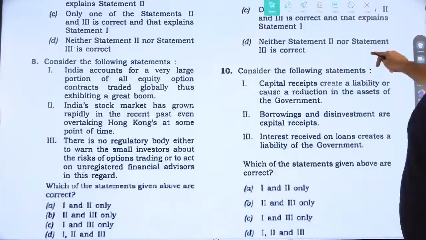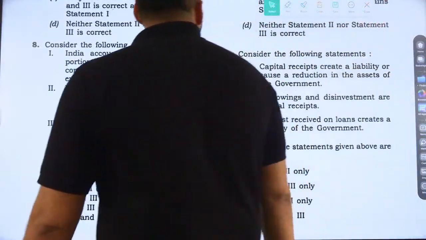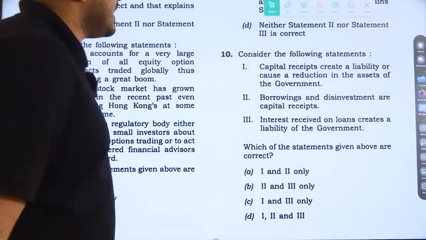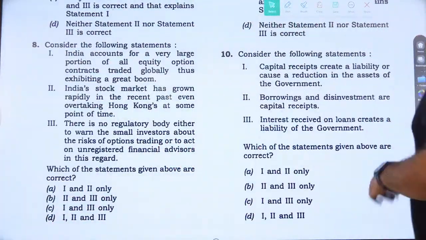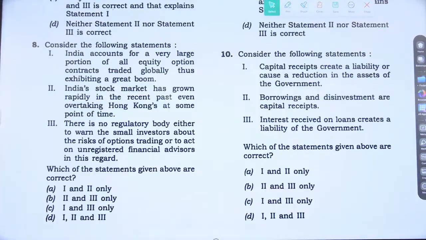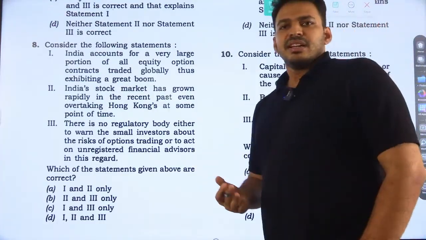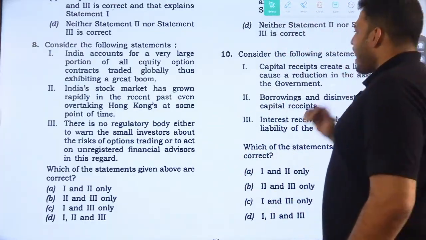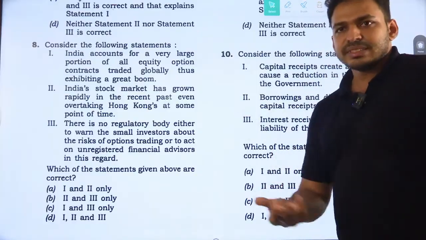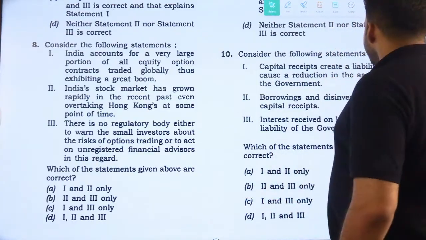Okay, next, 10th question. Consider the following statement. Capital receipt creates a liability or causes a reduction in the assets of the government. If it is a loan, a capital receipt will create a liability that we have to repay, and causes a reduction in the assets of the government.